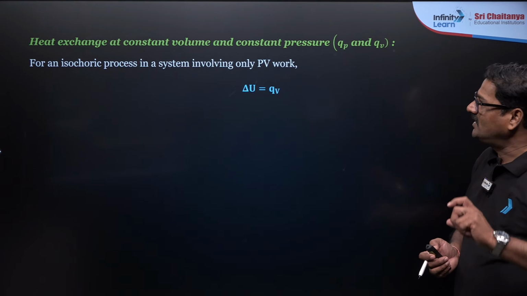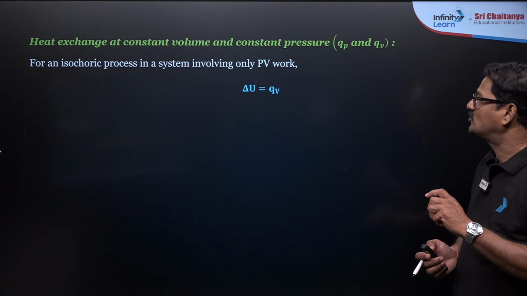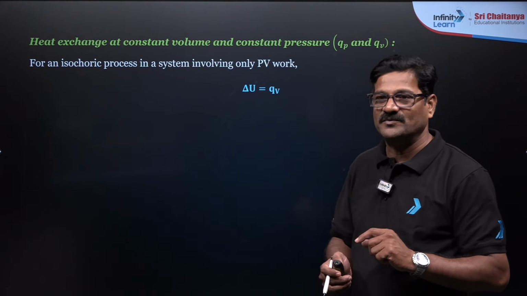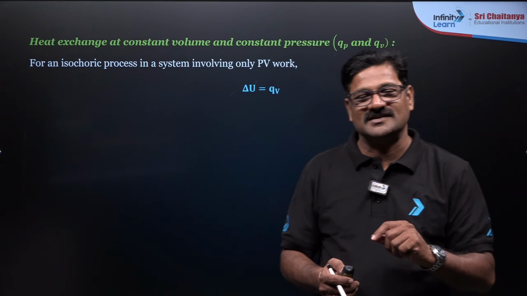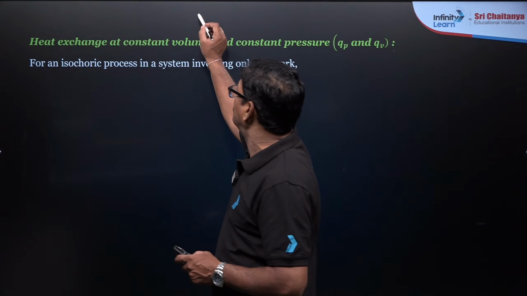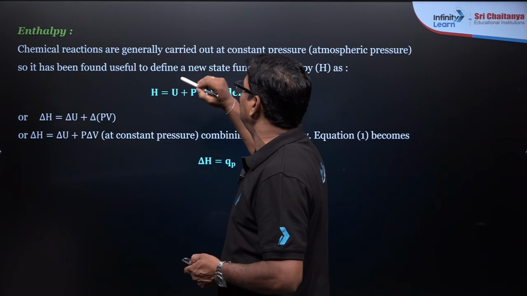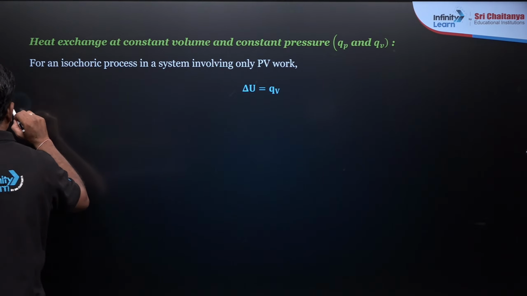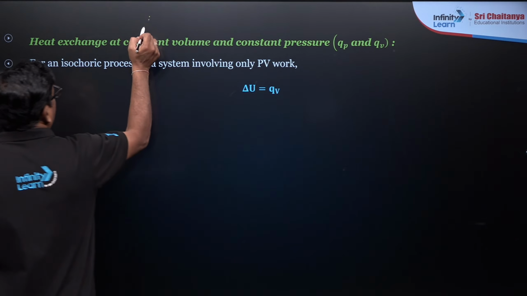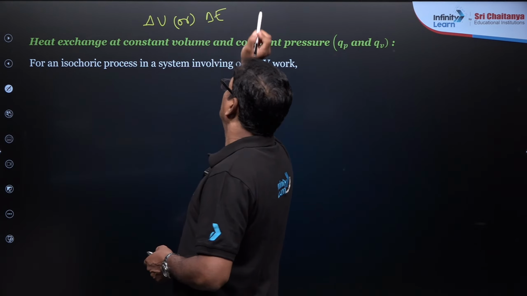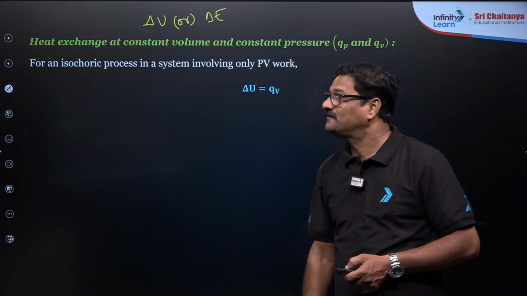I just want to say, what is delta n? Heat exchange at constant volume is said to be internal energy, that is delta U, as indicated in chemistry. In some books it is given as delta E as well. Actually the books are copied from one to another, so delta U or delta E are both used interchangeably, okay?